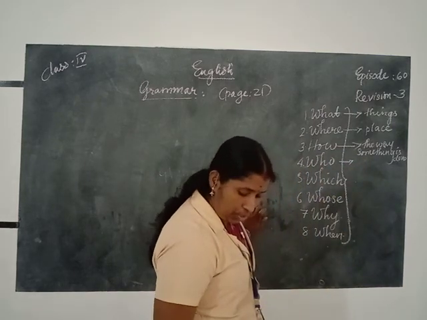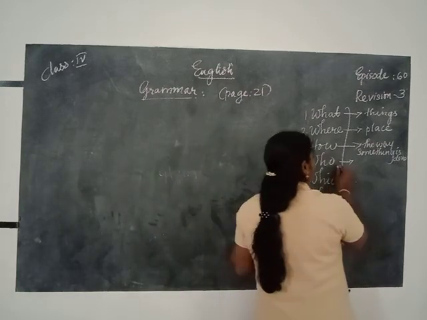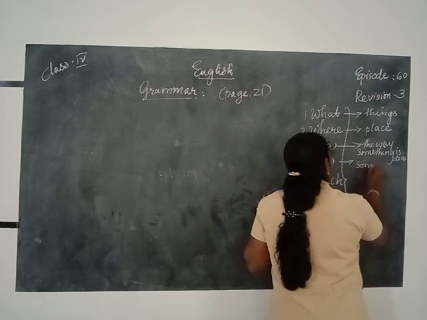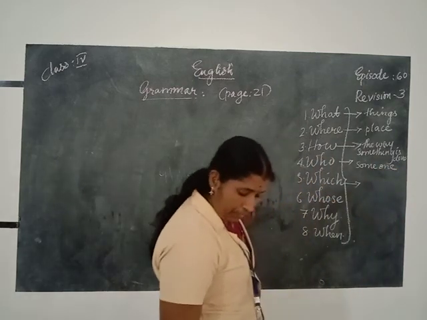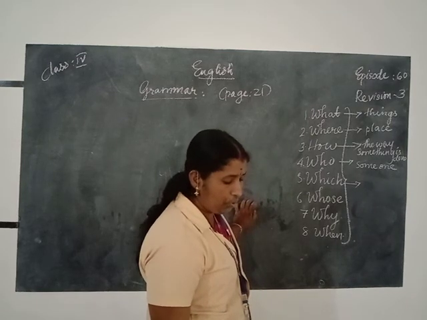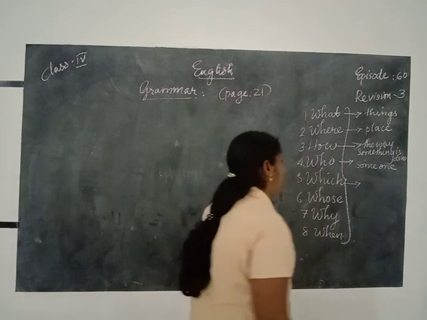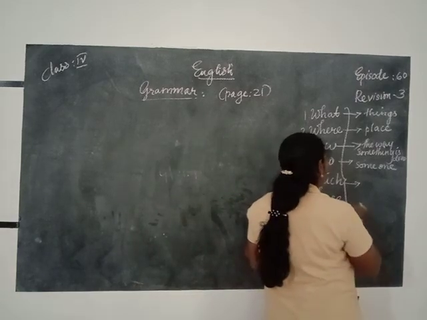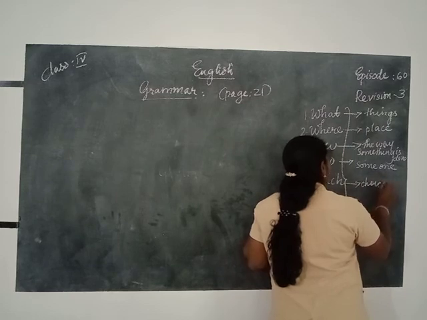Then who is used to ask about someone, S-O-M-E-O-N-E, someone. Then which is used to ask about the choice of things. When we have to make a choice, we use which. Choice of things, C-H-O-I-C-E.